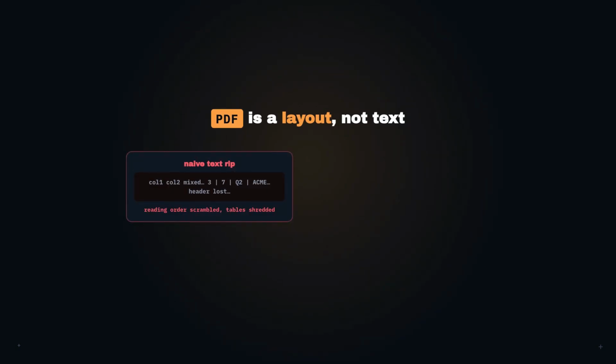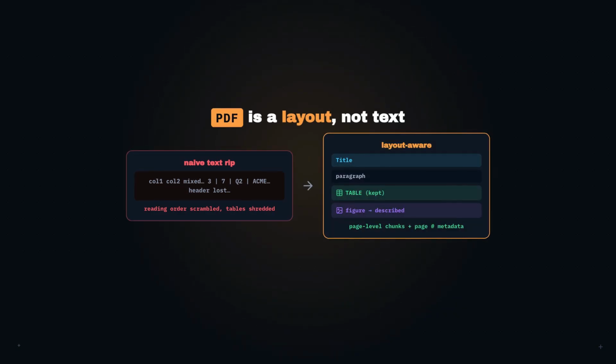Nvidia benchmarked 7 strategies across 5 datasets. And for documents like these, the winner was dead simple. Page level chunking, treat each page as a chunk. It scored the highest accuracy and the most consistent results across document types.